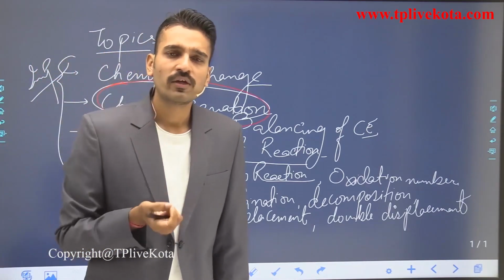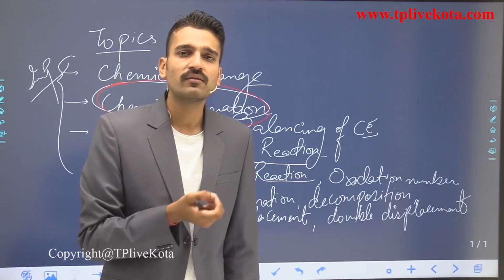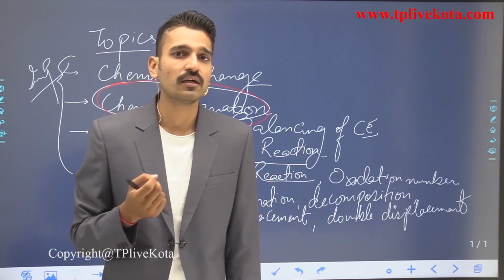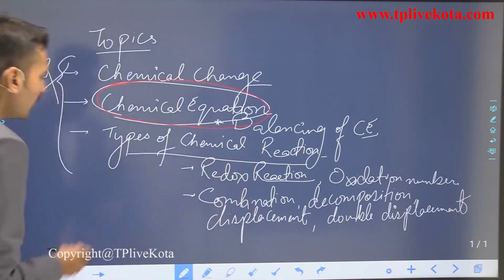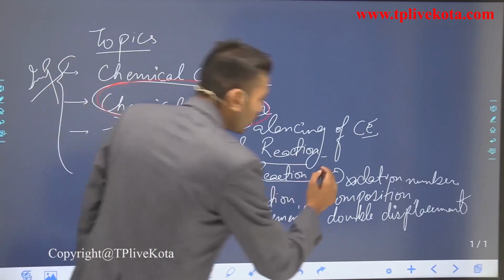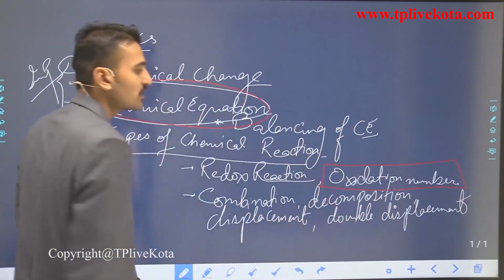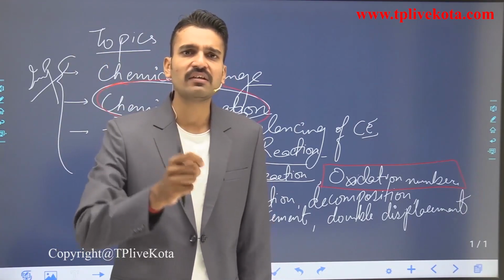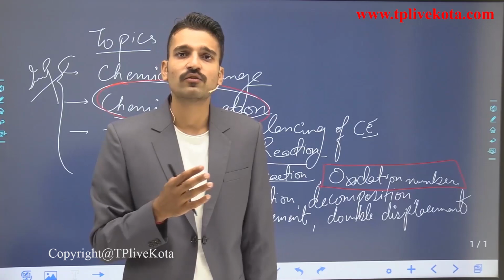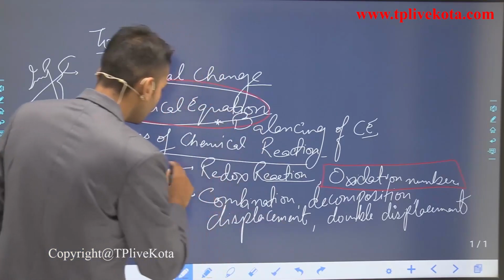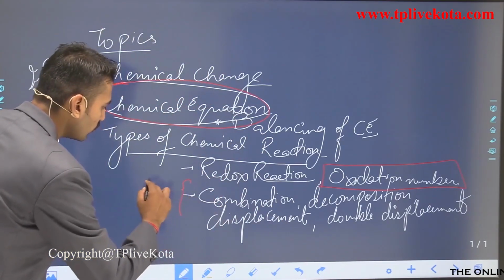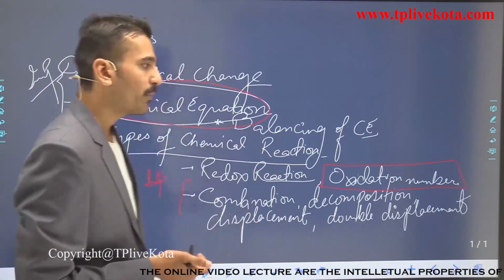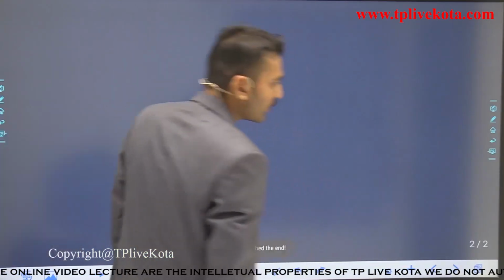And what do they ask? They ask how you can balance a particular equation. So you must know the steps that are required for balancing a chemical equation. The next important thing is the oxidation number. If you know the oxidation number of any element present in a compound, then you can easily say whether it is a redox equation or not. These name equations are also very much important.